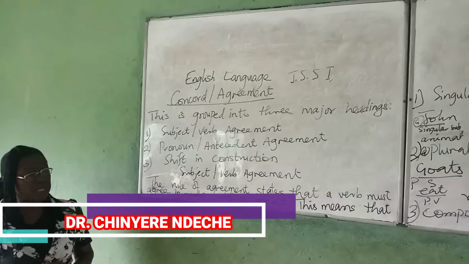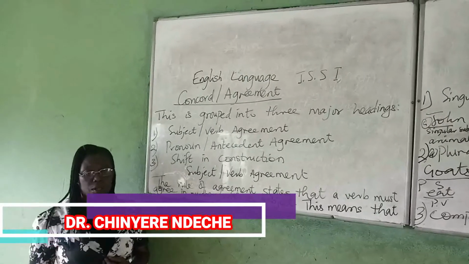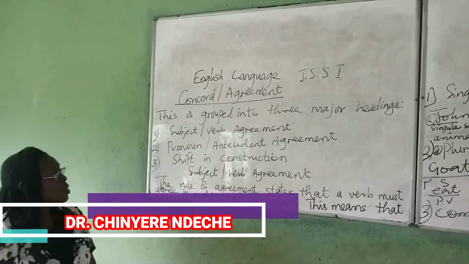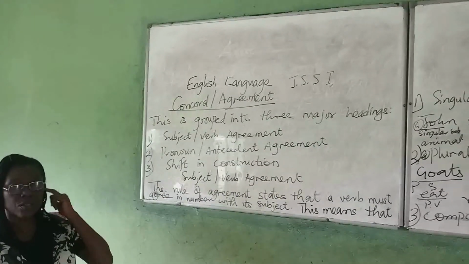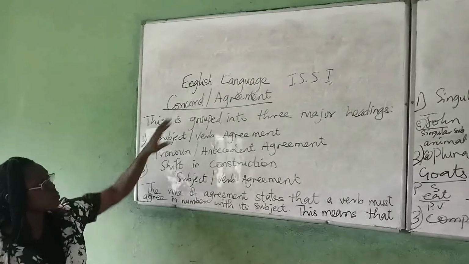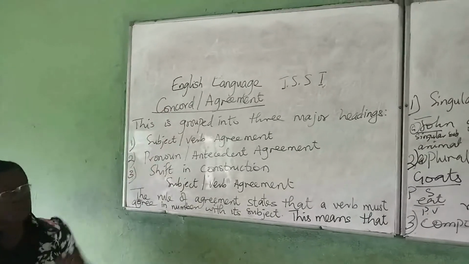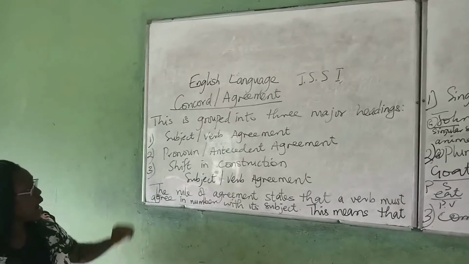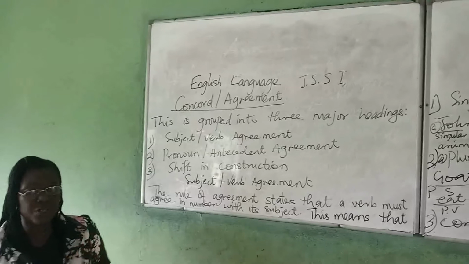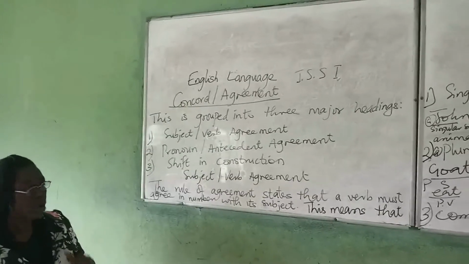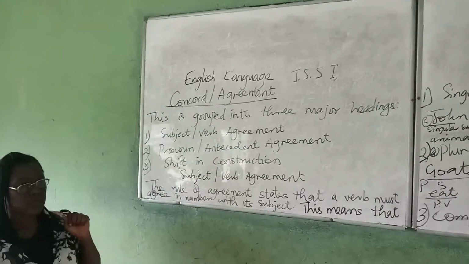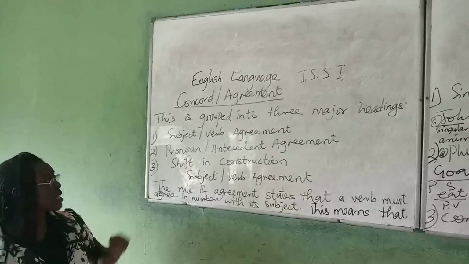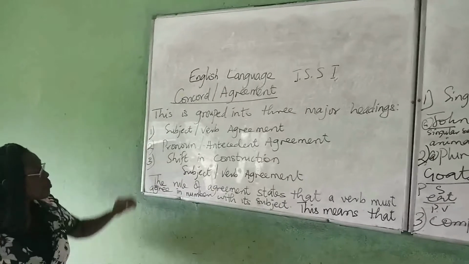In our last class, we did the tenses of the verb, starting from past to future. Today, we are going into the rule of agreement. That is what we call concord. We have 3 groups in this particular topic, but I will just read 1 and 2 for you, considering your age, so that you don't get confused. Though I may mention this one in passing, so that while using it, you know what you are saying. But for in-depth class learning, we are treating 1 and 2 for now.